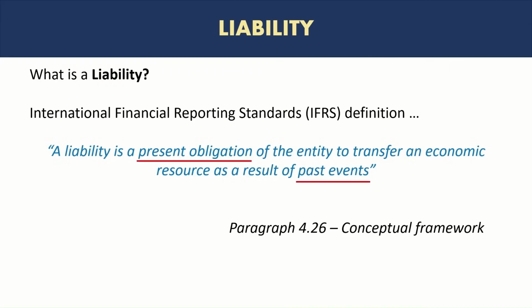So the important points being it's a present obligation, it's something that is due now, and it arose as a result of a past event. So the event arising in an obligation was a past event, and the liability is due now. So it cannot be any future events that have not taken place yet, that have not happened yet. We cannot consider them as liability yet, although in future we may need to record them as liability.